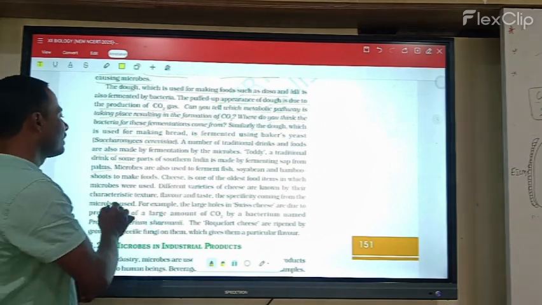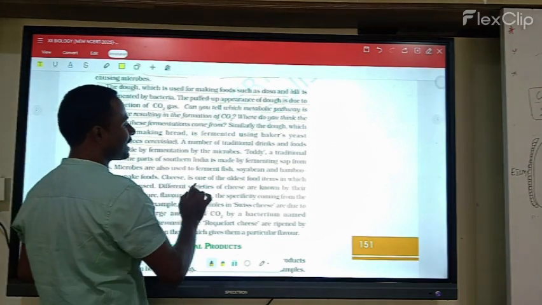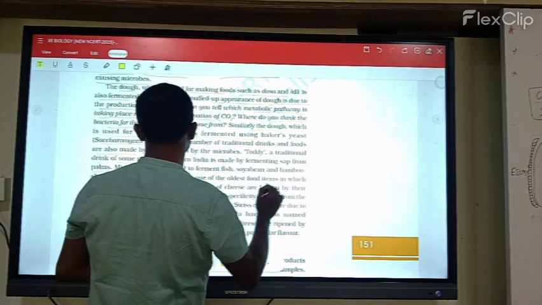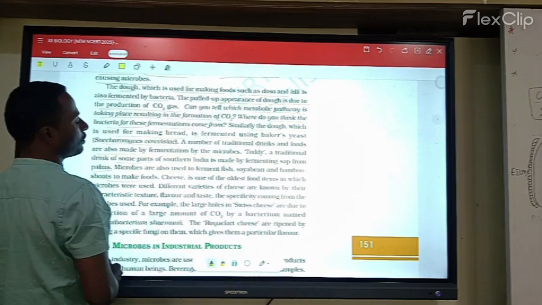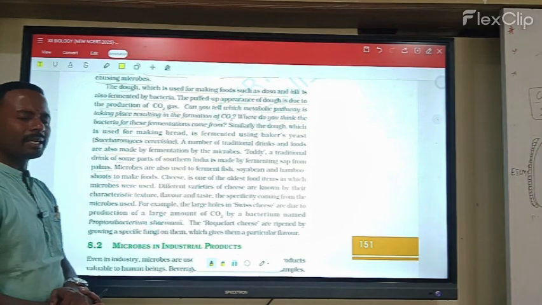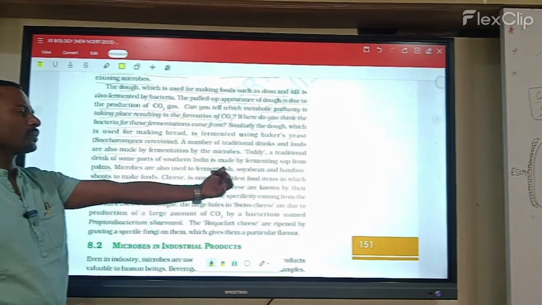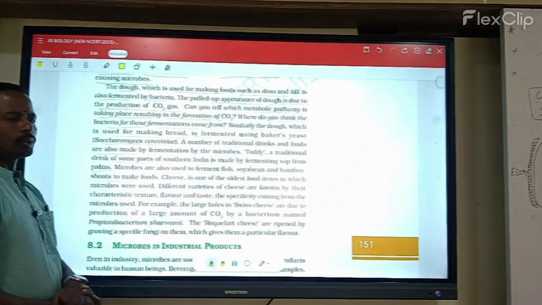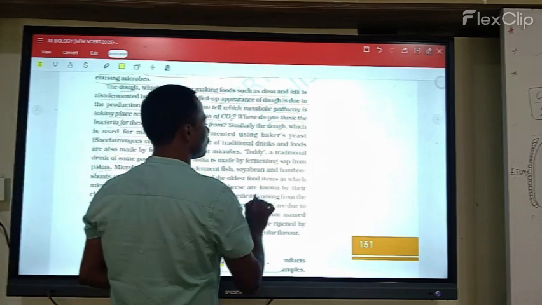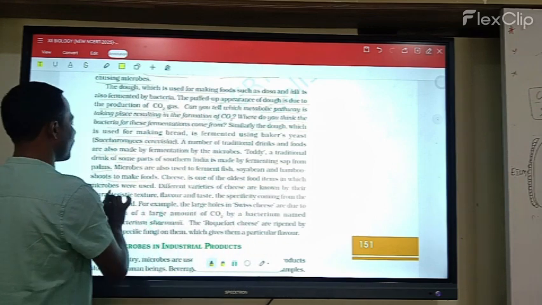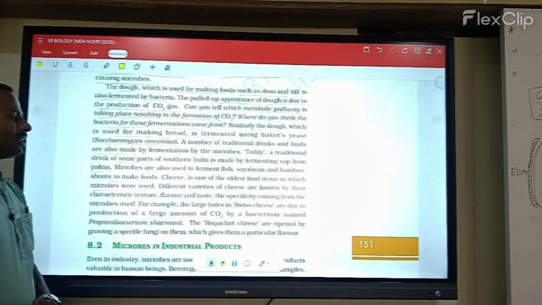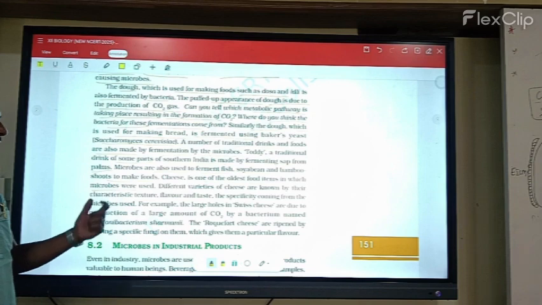Okay, here microbes are used to ferment fish, soya beans and bamboo shoots to make food. So here microbes are used for the purpose of fermenting fish, soya beans and bamboo shoots. Okay, here cheese is one of the oldest food items in which microbes were used. So cheese is also one of the oldest foods where we use microbes.